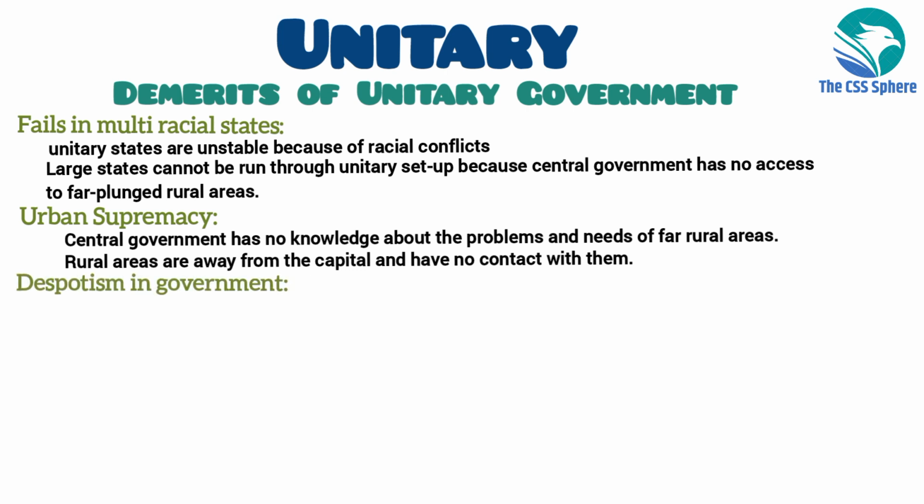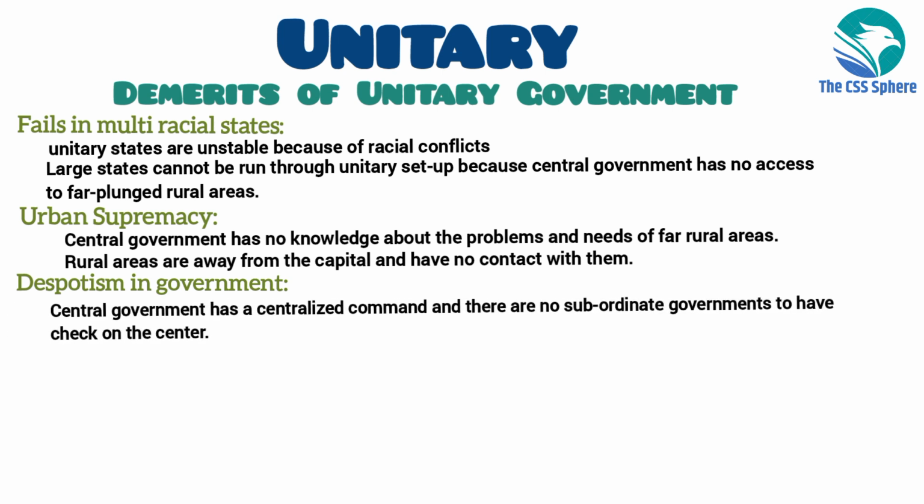Despotism in government. Despotism means to exercise absolute power in an oppressive and cruel way. In the unitary system, the central government has a centralized command and there is no subordinate government to keep a check on the center. Therefore, the central government becomes despotic and unchecked.